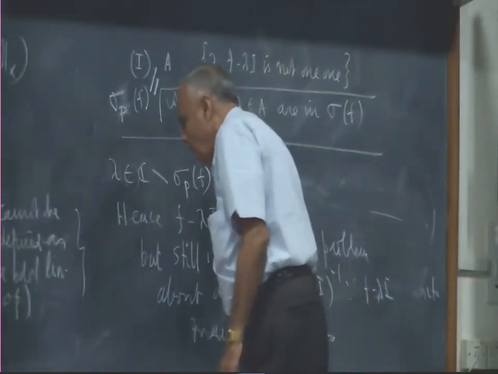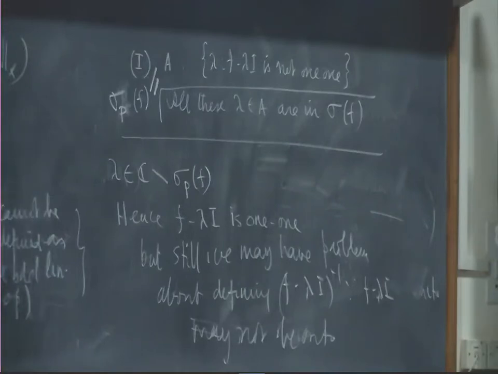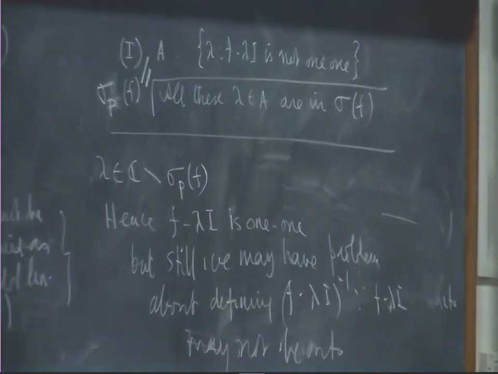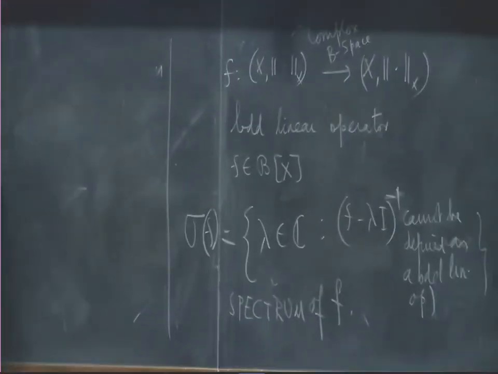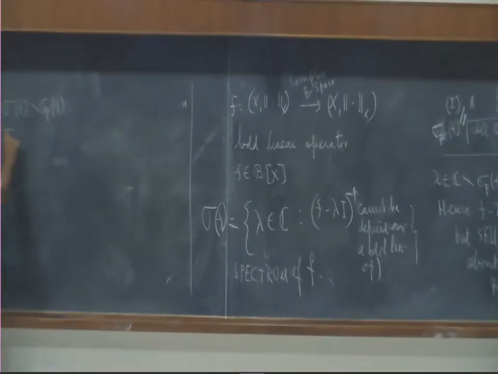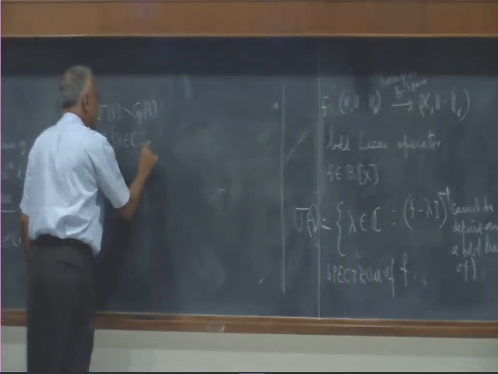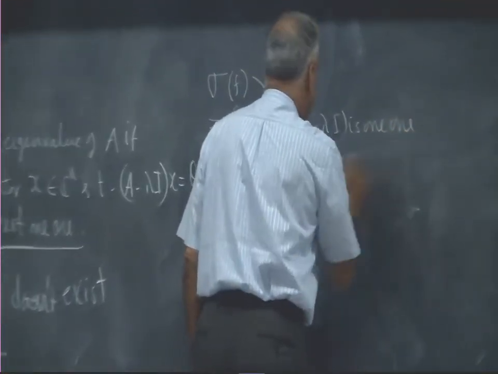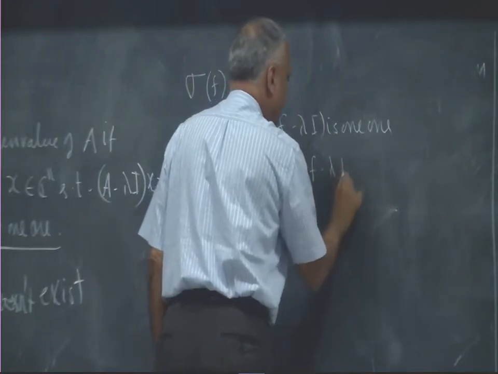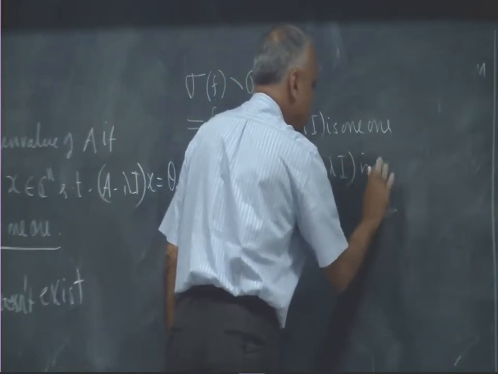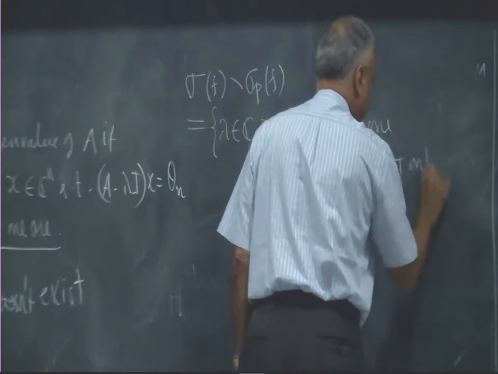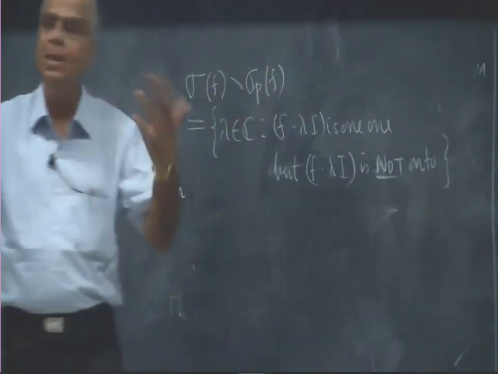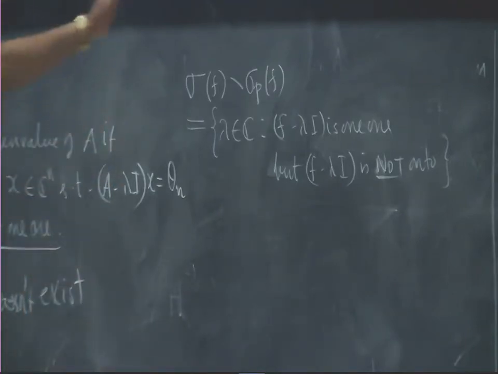Okay. So I look at all those points. Okay. So now I call that sigma f minus sigma pf: all those points lambda in C such that f minus lambda I is 1-1, but f minus lambda I is not onto. What happens to the other points other than these two sets?